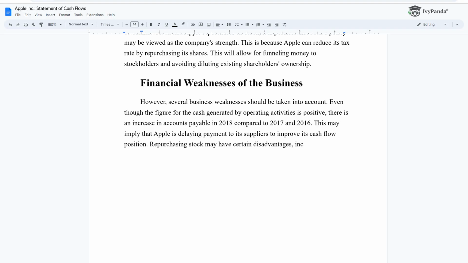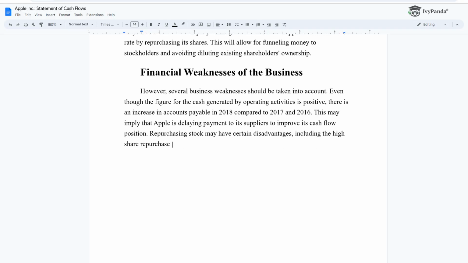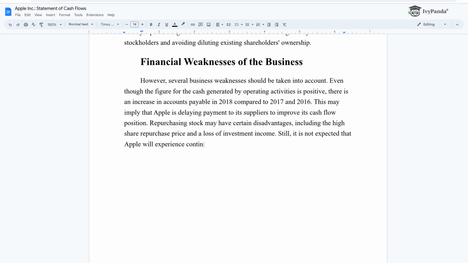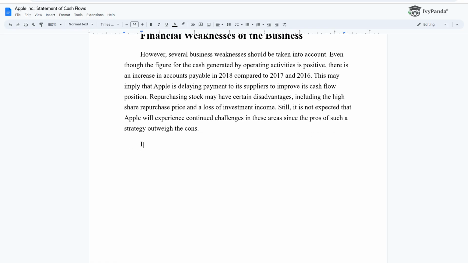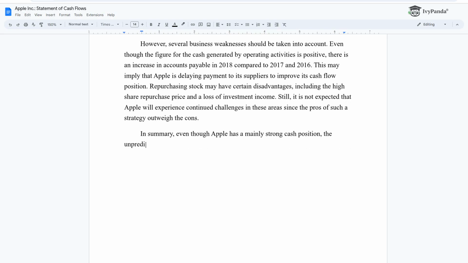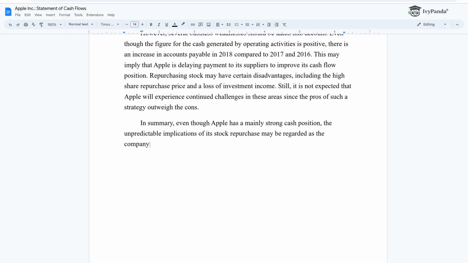Repurchasing stock may have certain disadvantages, including the high share repurchase price and a loss of investment income. Still, it is not expected that Apple will experience continued challenges in these areas since the pros of such a strategy outweigh the cons. In summary, even though Apple has a mainly strong cash position, the unpredictable implications of its stock repurchase may be regarded as the company's weakness.